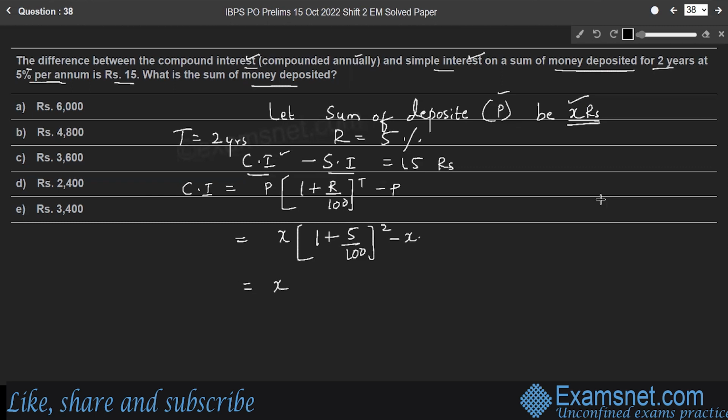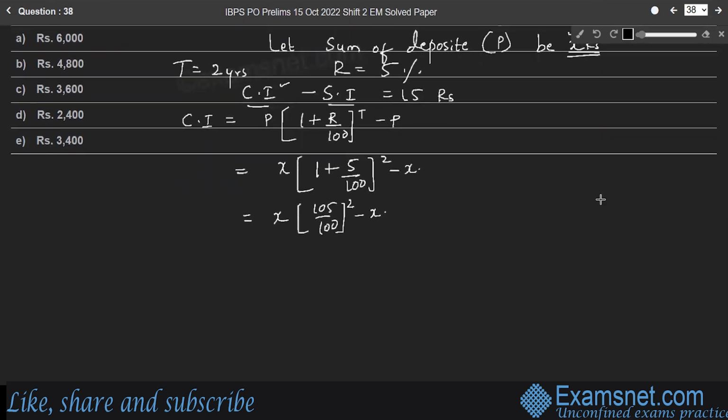So X into 105 by 100 to the power of 2 minus X. So 105 by 100 can be written as 21 by 20, since both numbers are divisible by 5. Therefore, we can write, by taking X as common, 21 into 21 by 20 into 20 minus 1.